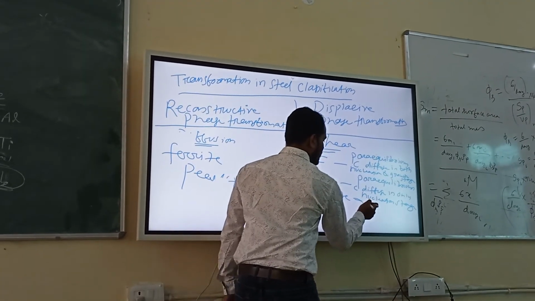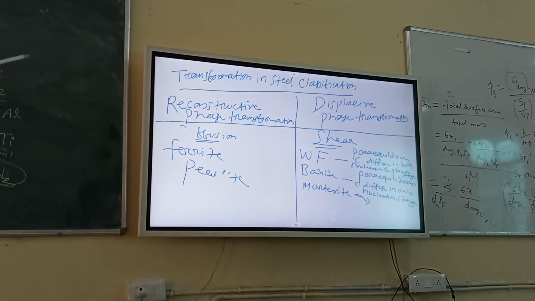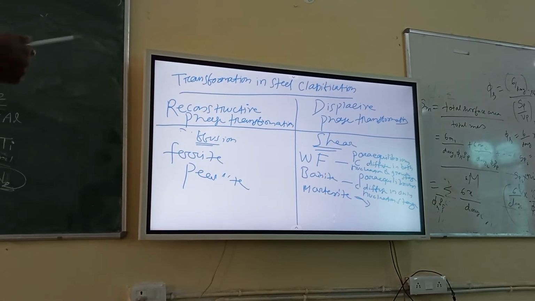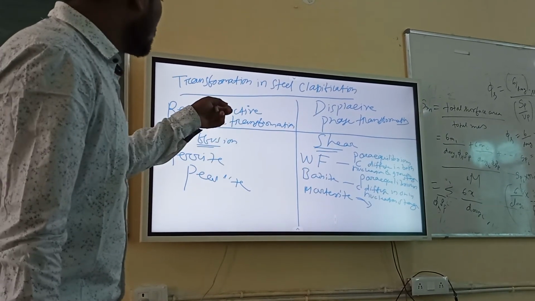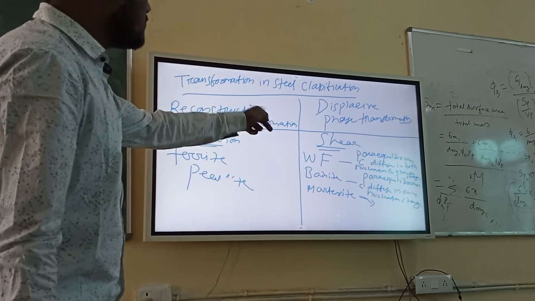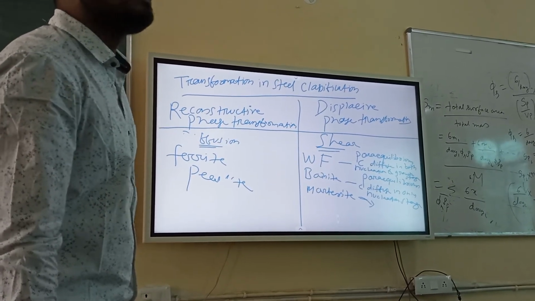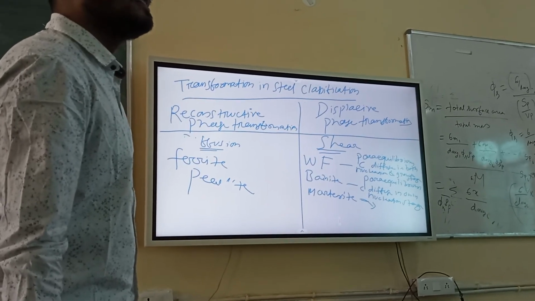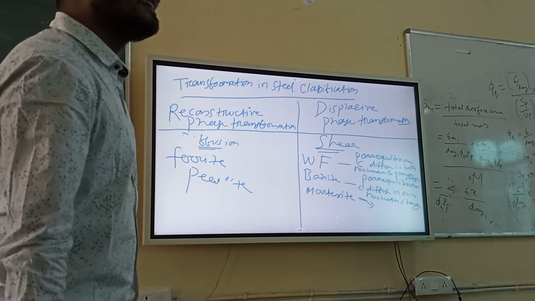But here, can you tell me about this? First, I have written for Widmanstätten ferrite, paraequilibrium carbon diffusing in both nucleation and growth stage. But in case of bainite, paraequilibrium carbon diffuses in only the nucleation stage. Right? Now what will be last? Martensite. There will be no diffusion.